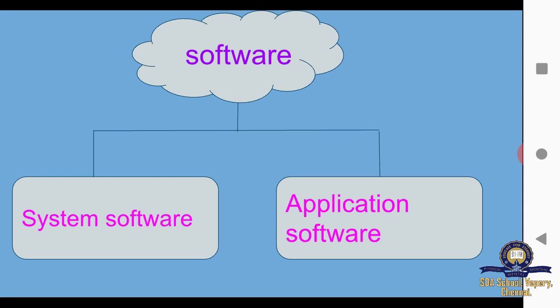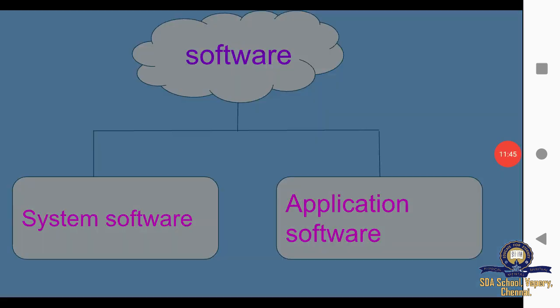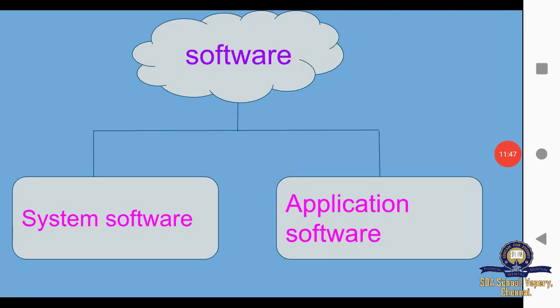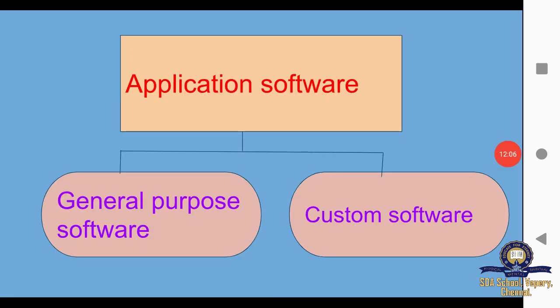Application software is software that is designed for a specific job and helps the user as a tool for easy operations. Application software is classified into two types, that is special purpose application software and general purpose application software. We can also say general purpose software and custom software.